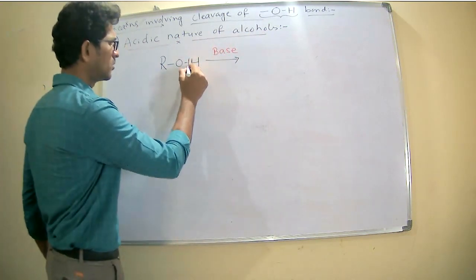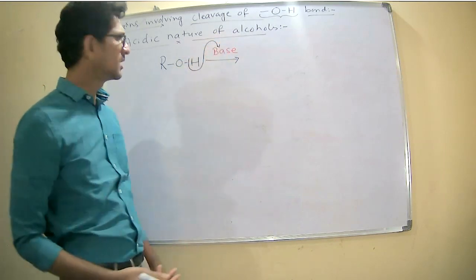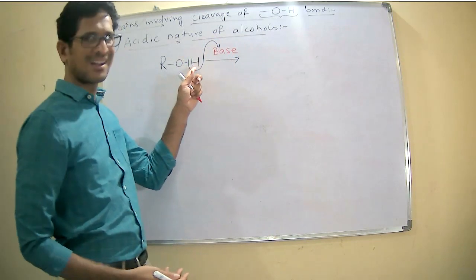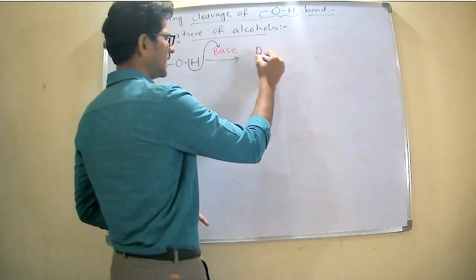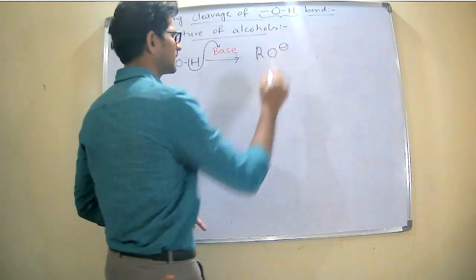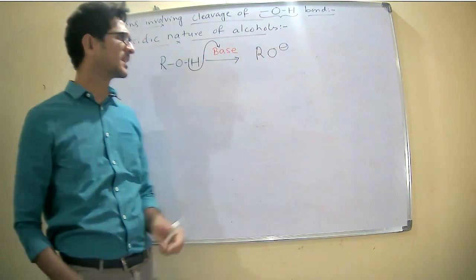This alcohol loses an H plus ion, a proton, to the base, and then it releases RO minus.